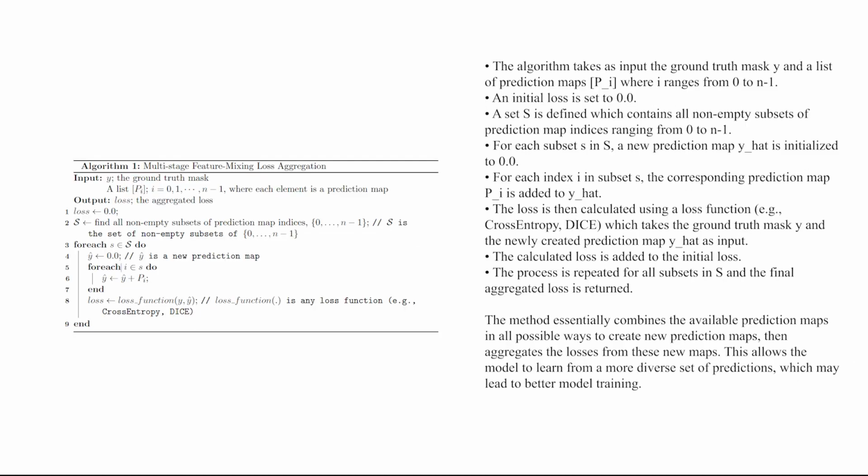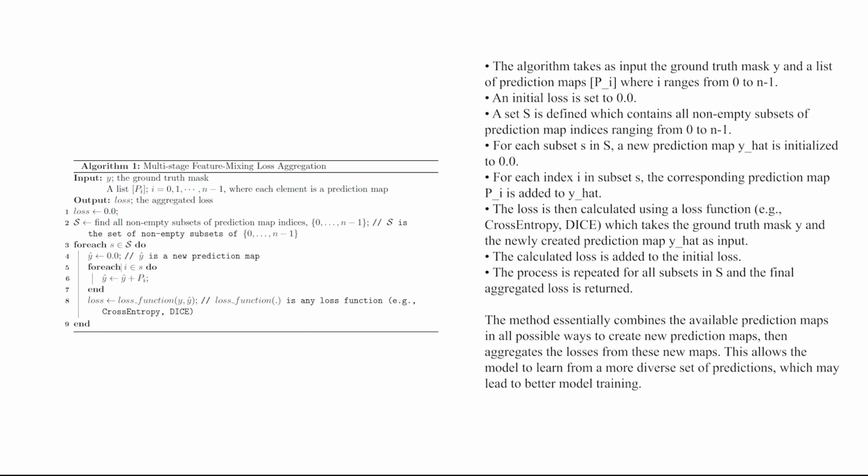The algorithm takes as input the ground truth mask Y and a list of prediction maps P_i, where i ranges from 0 to n-1. An initial loss is set to 0.0. A set S is defined which contains all non-empty subsets of prediction map indices ranging from 0 to n-1. For each subset s in S, a new prediction map Y hat is initialized to 0.0. For each index i in subset s, the corresponding prediction map P_i is added to Y hat.